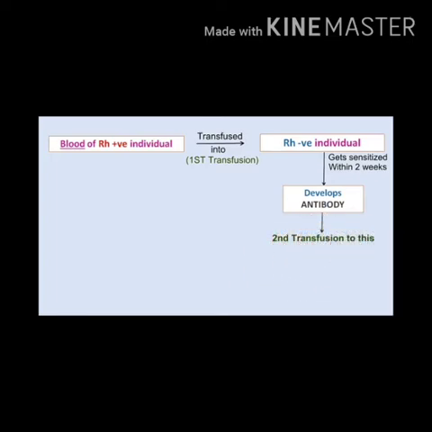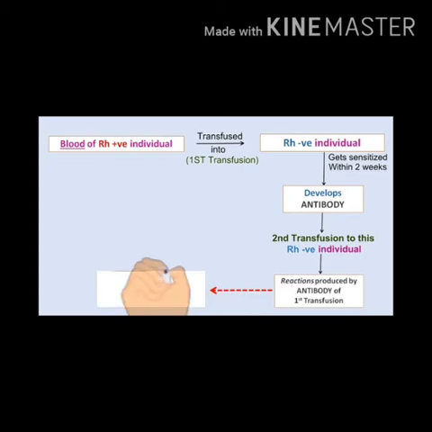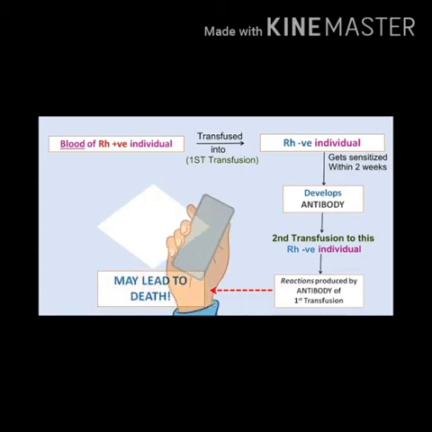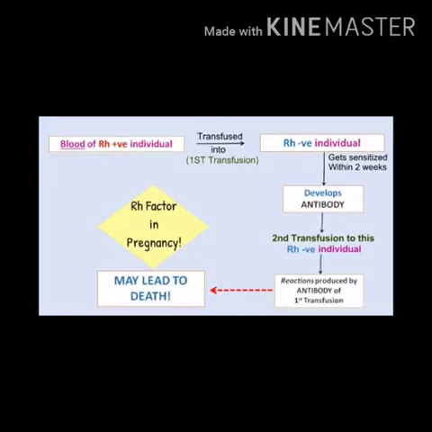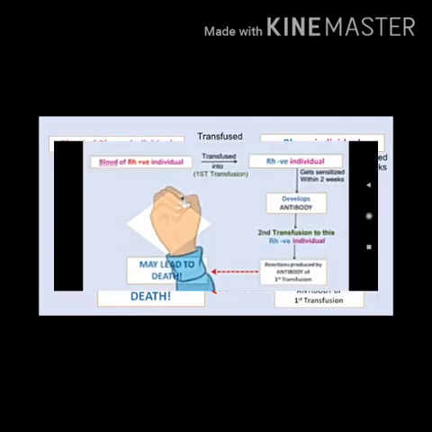Okay, now if the blood of an Rh positive individual is transfused to an Rh negative individual, then they get sensitized within 2 weeks and develop antibodies. This time it has no effect, right? But at the time of a second transfusion to this Rh negative individual, it results in a severe reaction and ultimately leads to the death of the Rh negative person.